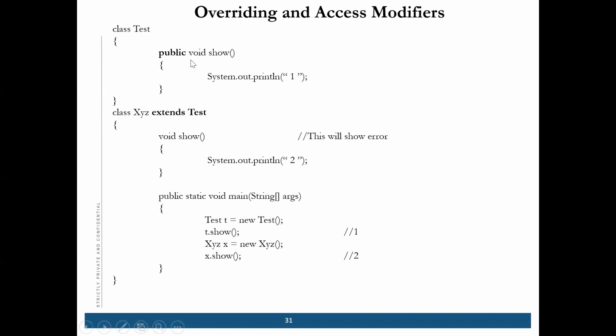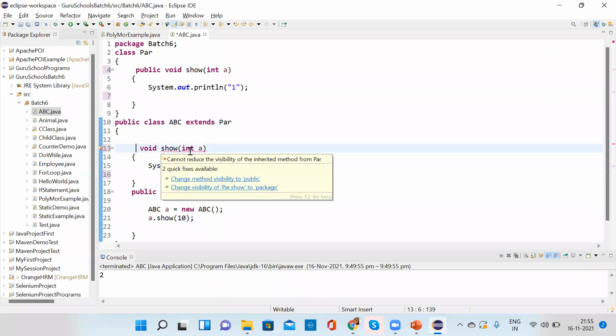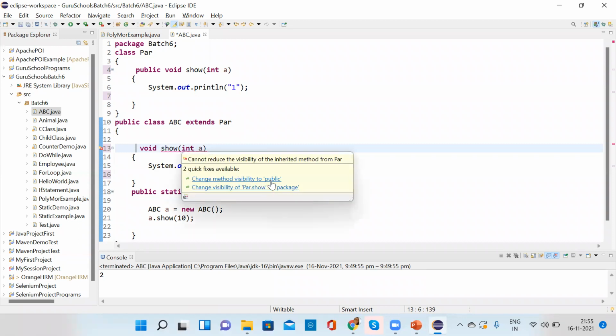Clear? So if I give less access to this, if I make this simple void, it will give you an error. Why? Because it is default, it has lower access visibility. So a lower access modifier will not be accepted.